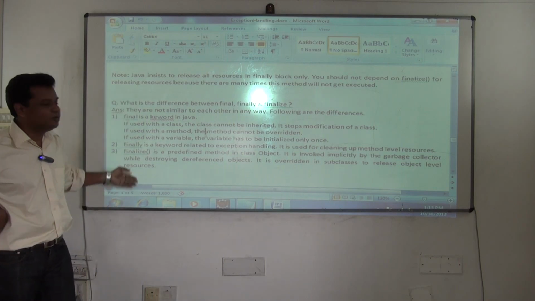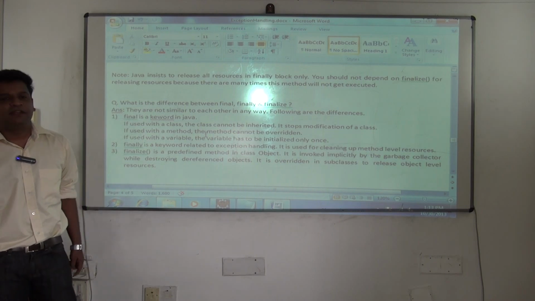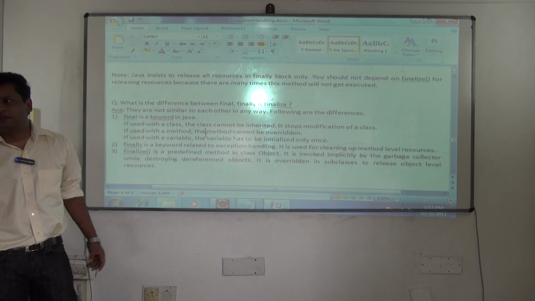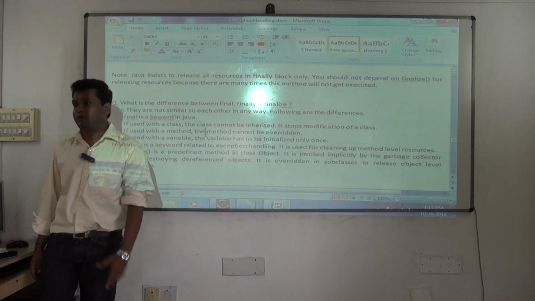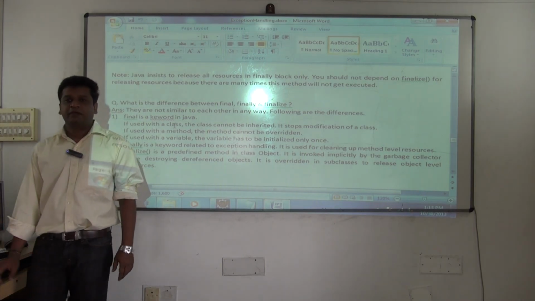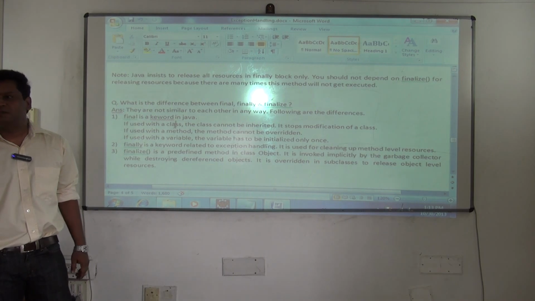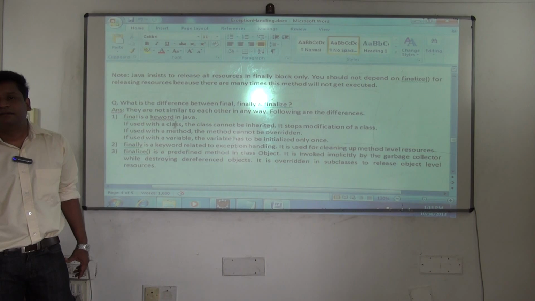If you tell these points, it's more than sufficient in the interview. Clear? Still any questions on finally now? It's just one simple keyword, but you can see it is immense. Some keywords are very powerful and they take a lot of time to understand. Don't think only finally is like that. Int also is one simple keyword, but how many years have you taken to understand it? After coming to a cluster, you understand the actual meaning of int.